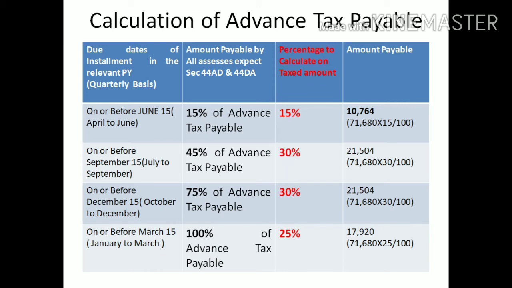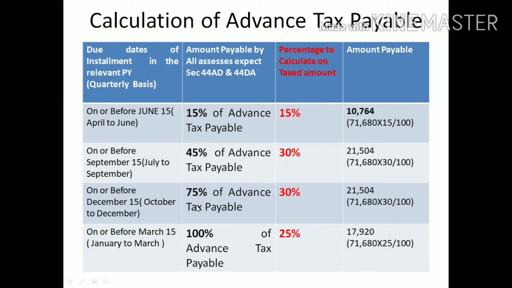Next, the third quarter consists of 3 months: October, November, December. The due date here is December 15. How much amount should be covered? That is 75% of advance tax payable.